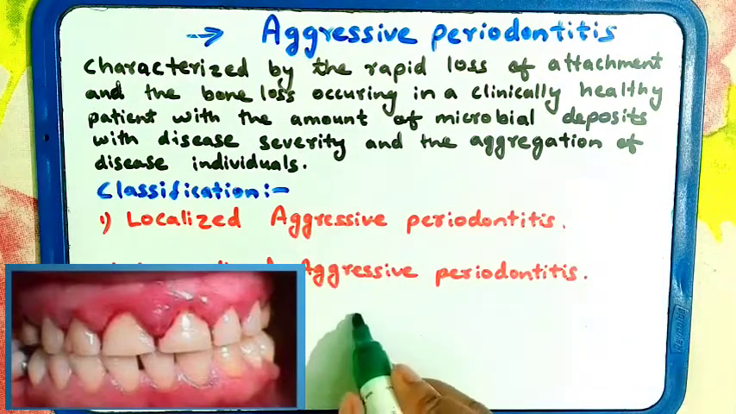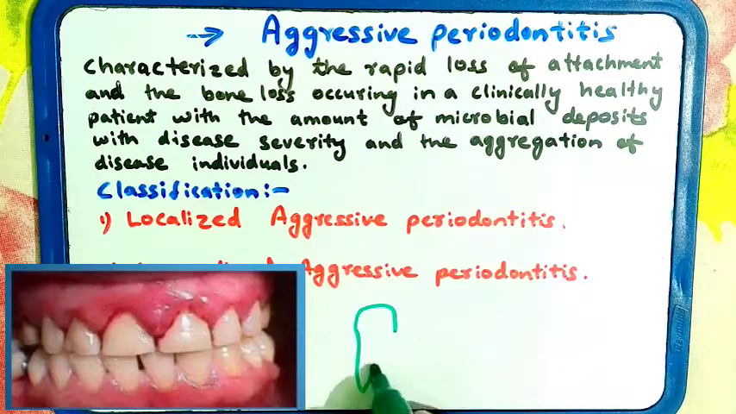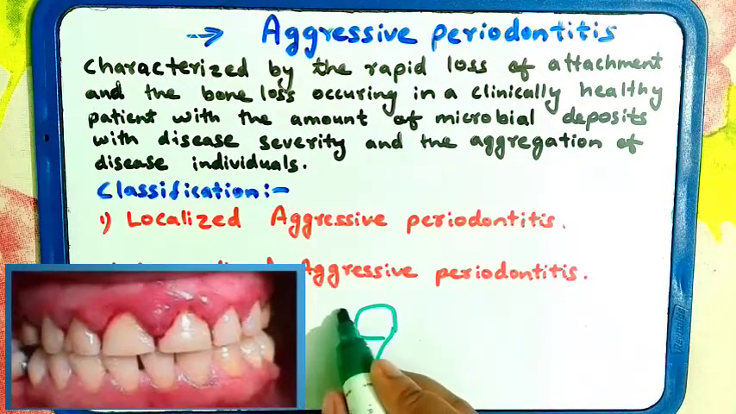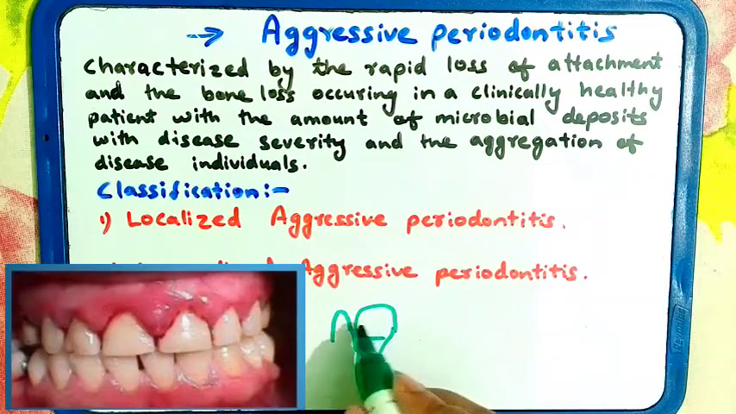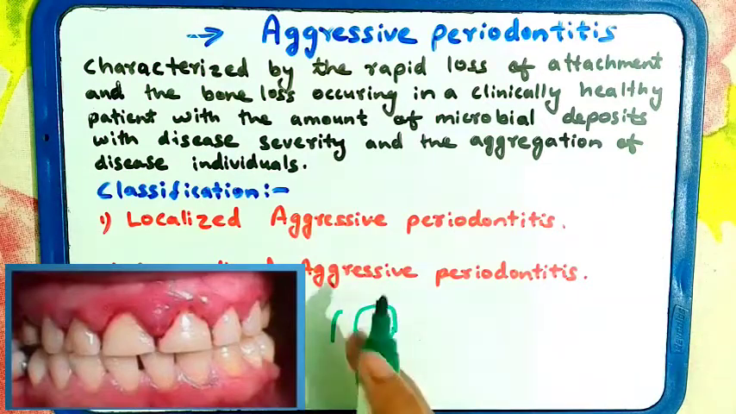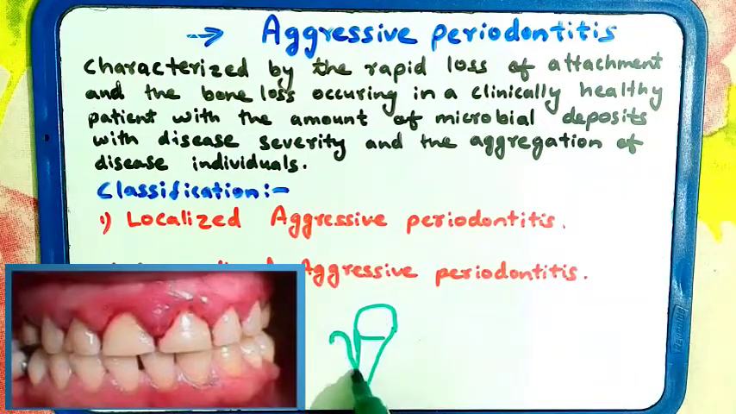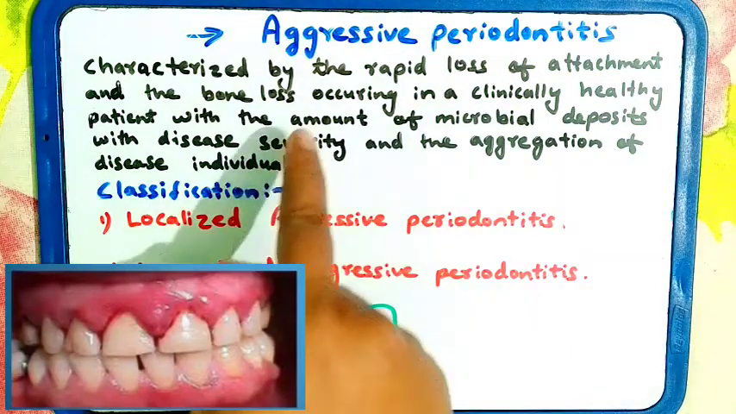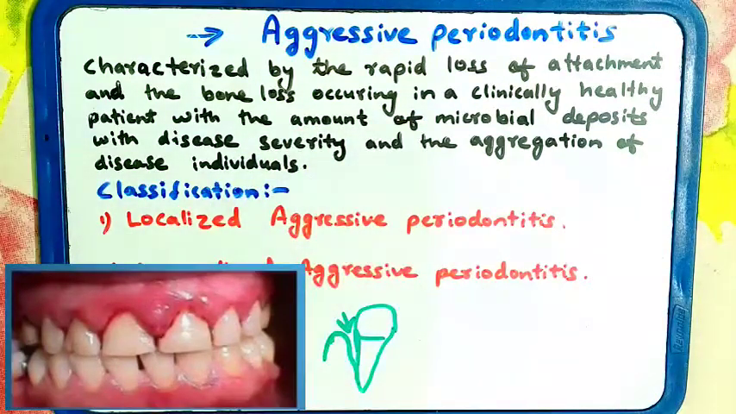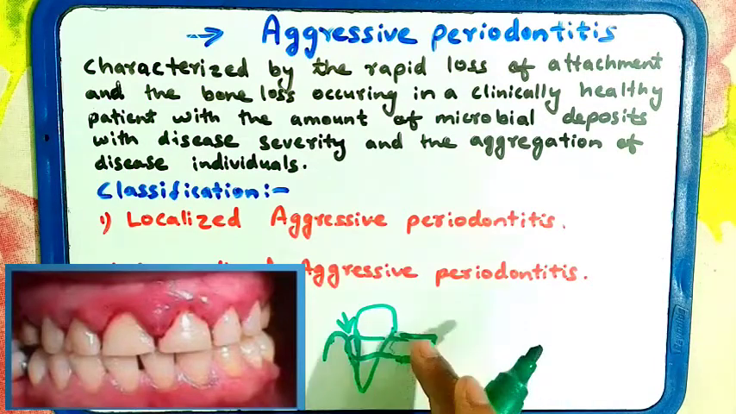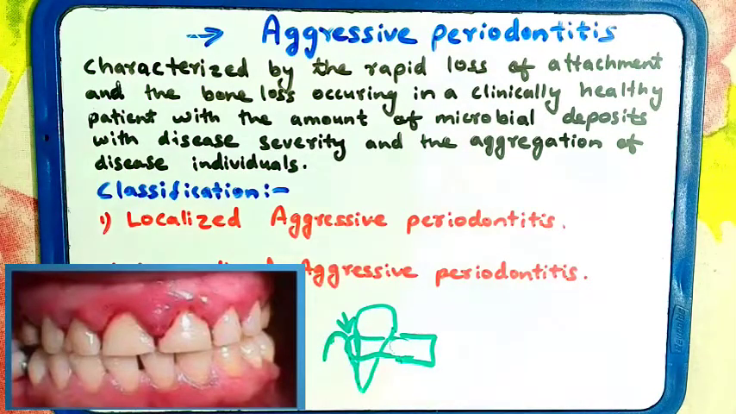If this is the tooth, and if this is the gingiva, there will be a detachment of the gingiva like this. This gingiva will be detached from the tooth and there will be bone loss occurring in a clinically healthy patient. The bone will be lost. In this region there will be no bone present. Those are the features of aggressive periodontitis.